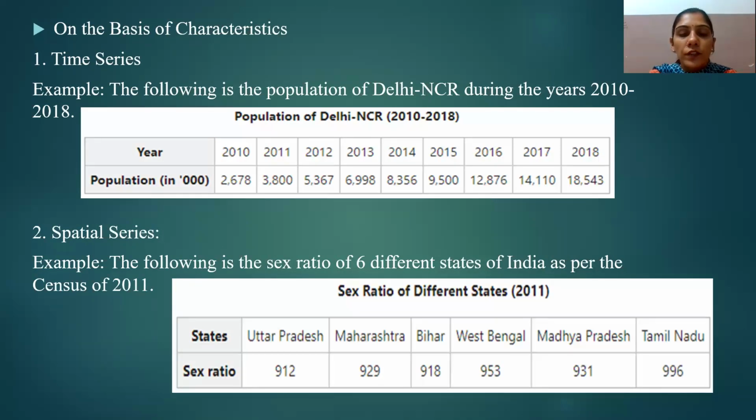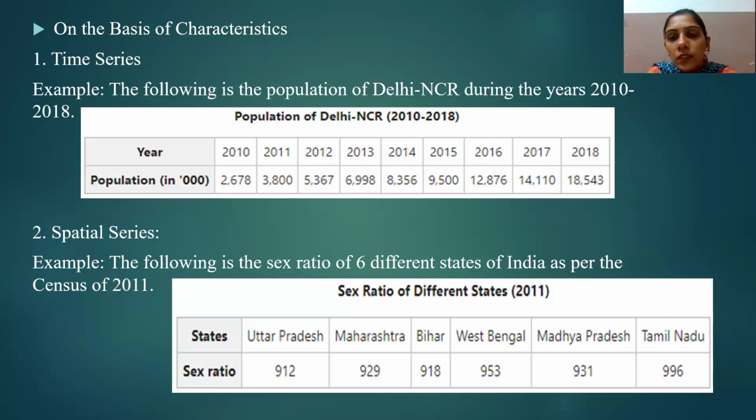After discussing time series, let's come to the spatial type of series. In this, data is arranged according to the location or geographical condition. So when we arrange data according to location and geographical condition, then that is called spatial series. In this type of series, the time factor remains constant and the place changes.